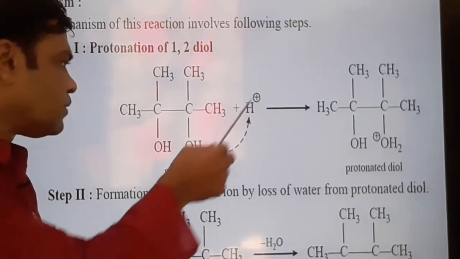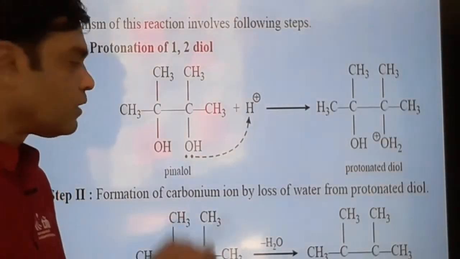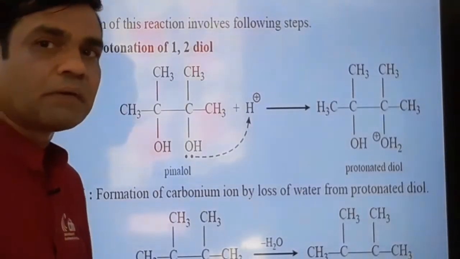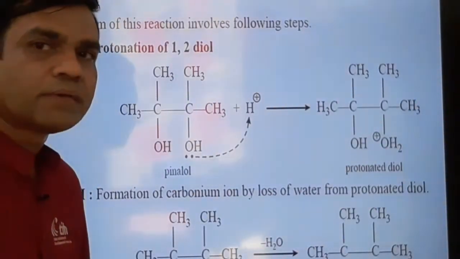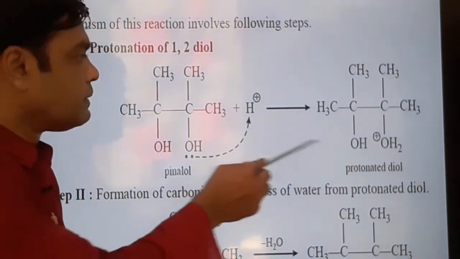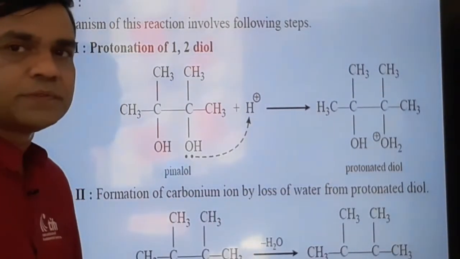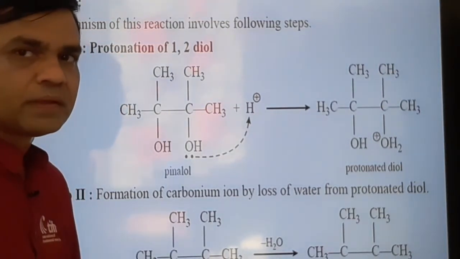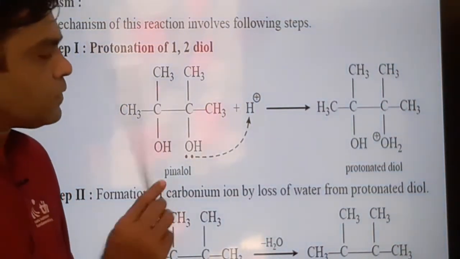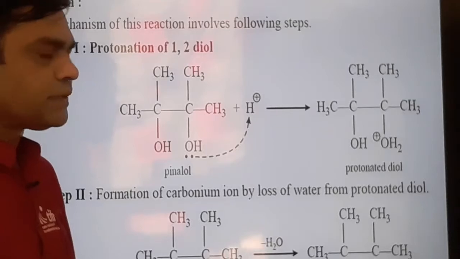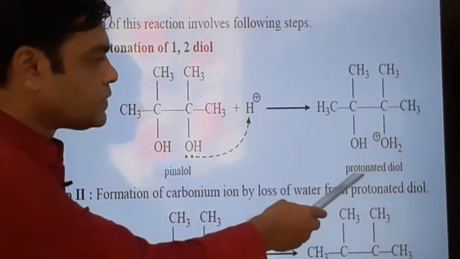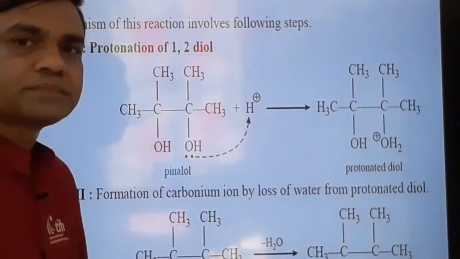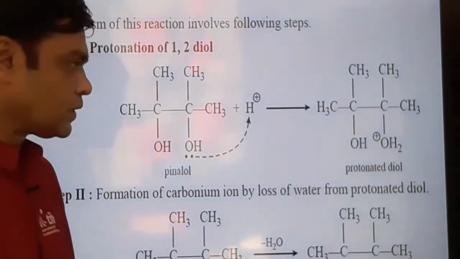As I told you, this bond is a coordinate bond. As the flow of electrons is from oxygen to hydrogen, both electrons are contributed by the oxygen, not by the hydrogen, and therefore oxygen bears a positive charge. That positive charge shows the electron deficiency. Okay, so oxygen is here electron deficient. This is called a protonated diol. Now is it stable? Of course not.